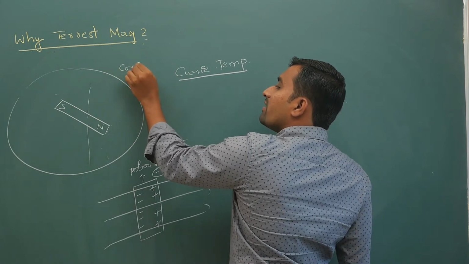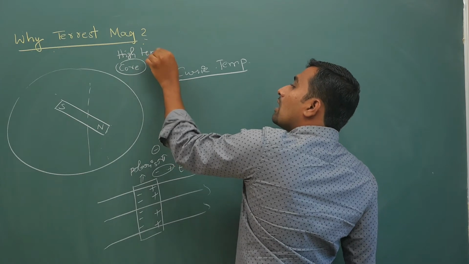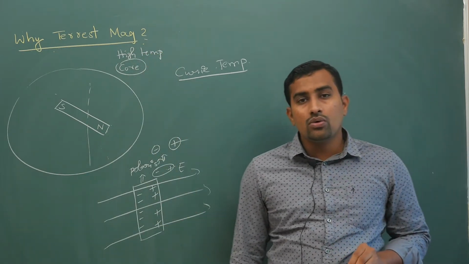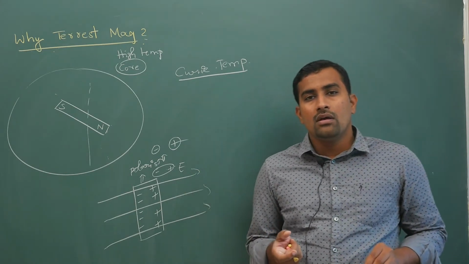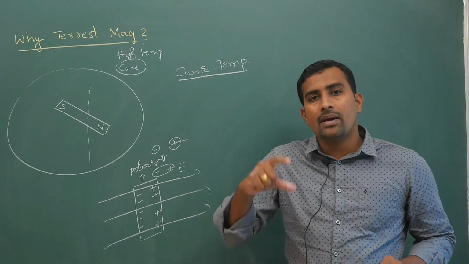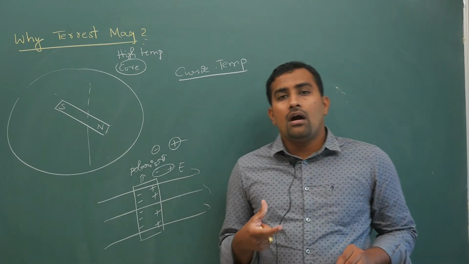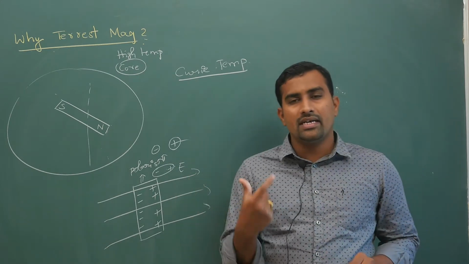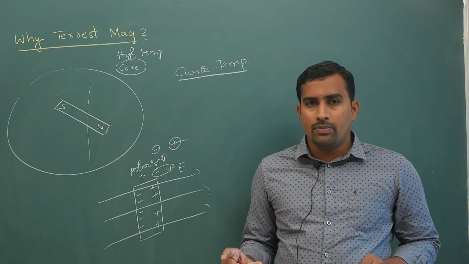Now according to Curie's law, later we will study this in detail, you cannot have materials exhibiting magnetic property if the temperature becomes greater than Curie temperature. The magnetic material will lose its magnetic property.